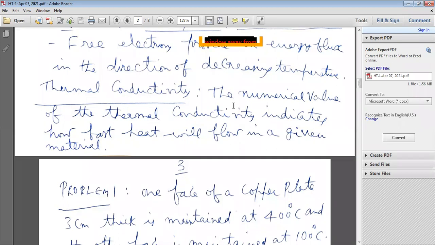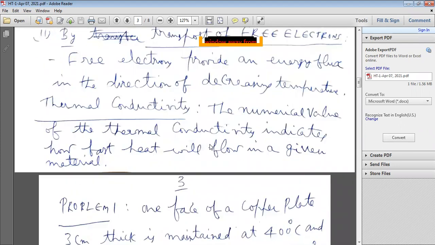That's why thermal conductivity is very important. For example, if you compare silver, copper, and aluminum, thermal conductivity decreases from silver to copper, and from copper to aluminum. Again, the thermal conductivity of insulating material is very low. So conductivity depends upon the given material. The thermal conductivity indicates how fast heat will flow in a given material.